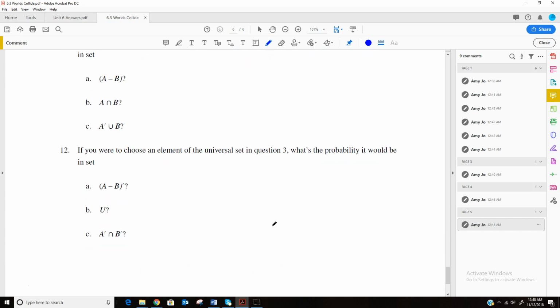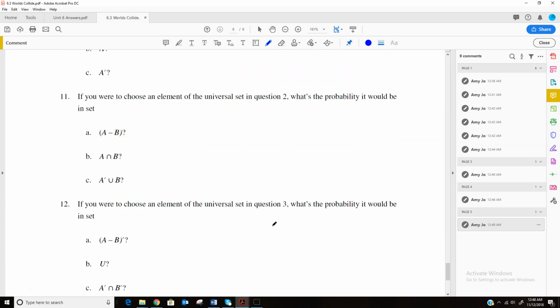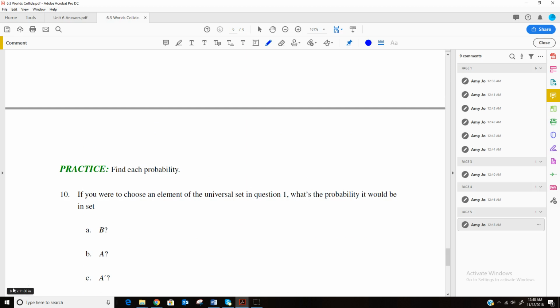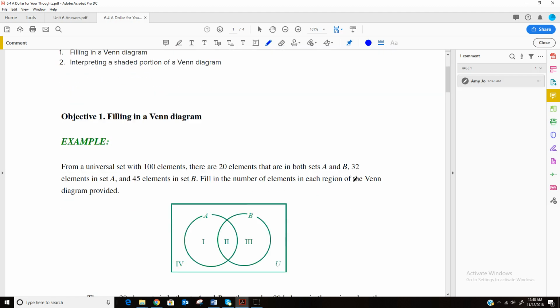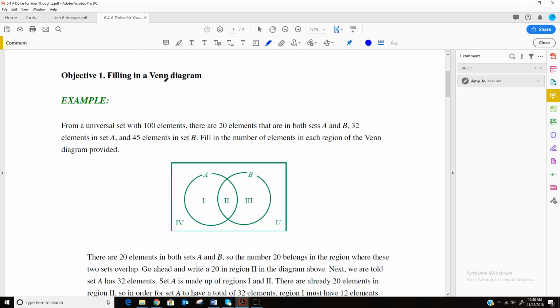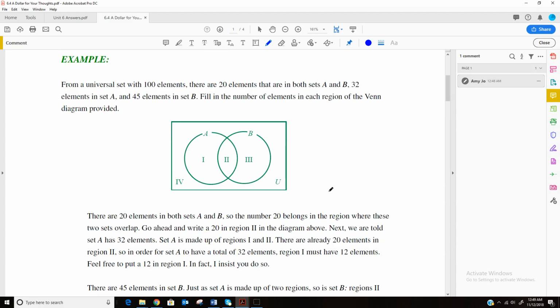And again, we have a set of practice exercises that you can work on and then check in the back. So now we're working on section 24 from our book, and we're filling in a Venn diagram and interpreting a shaded portion of a Venn diagram. By the way, this term Venn comes from the person who invented it. Their last name, I believe, was Venn. If it's not Venn, it was part of their name.